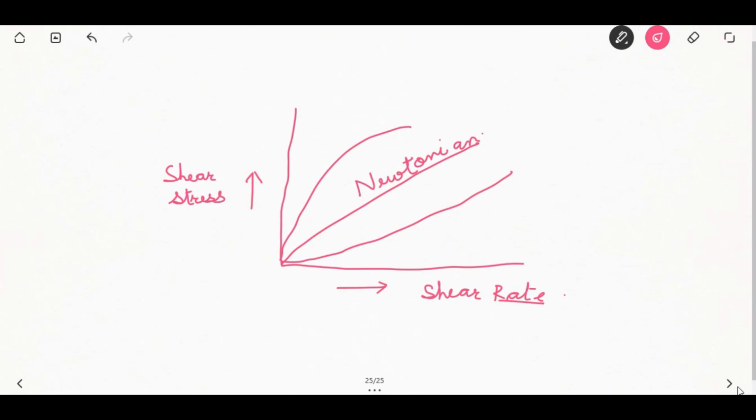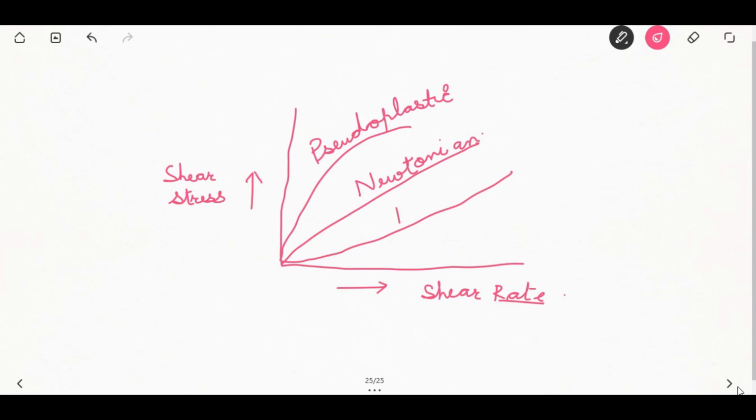Pseudoplastic behavior: if the material viscosity decreases with increase in shear rate, it is said to exhibit pseudoplastic behavior. Example is the elastomeric impression material. When loaded into the tray, it shows higher viscosity.